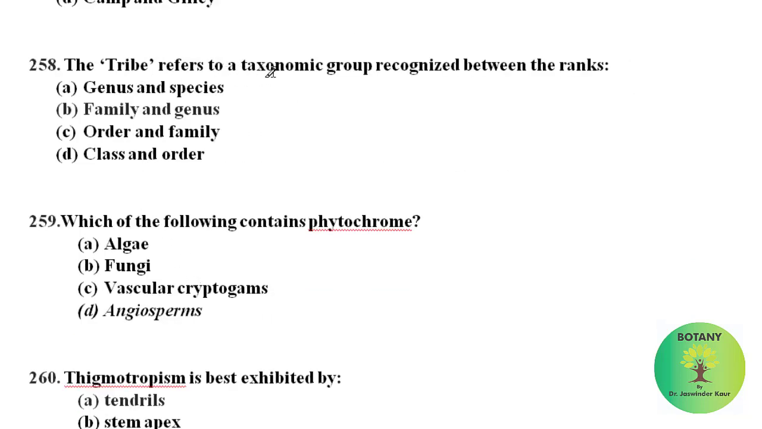The tribe refers to a taxonomic group recognized between the ranks. Tribe comes between the ranks of family and genus. First family comes, then tribe, and then genus. Which one of the following contains phytochromes? Phytochromes are present in all the angiosperms.